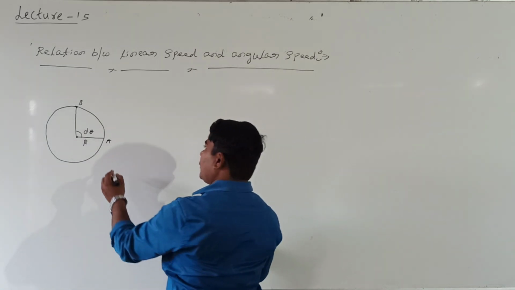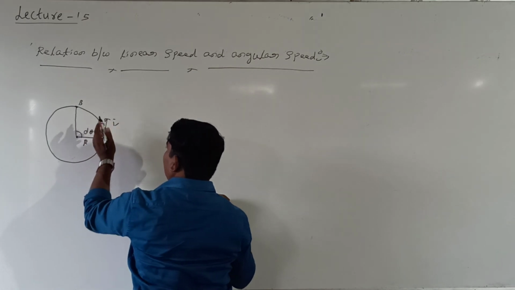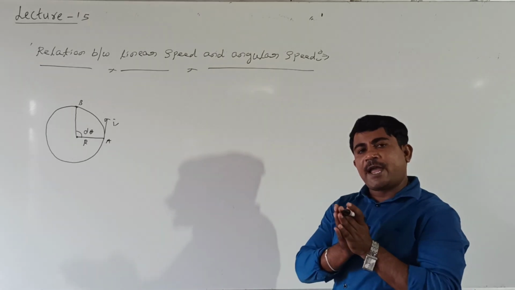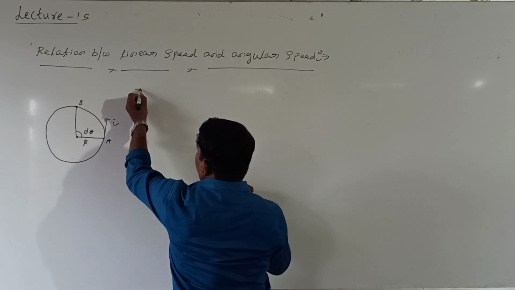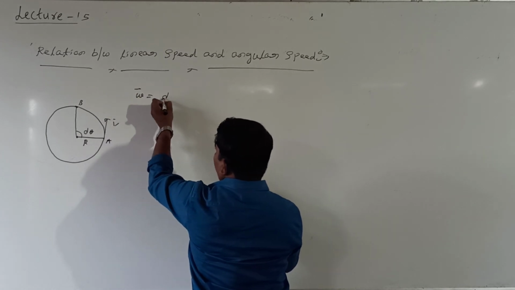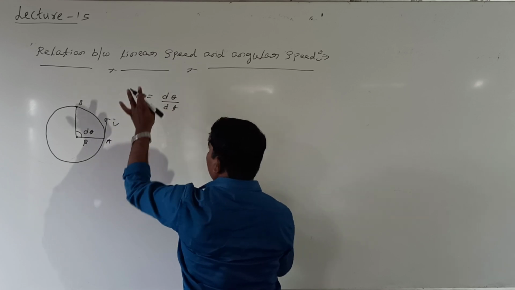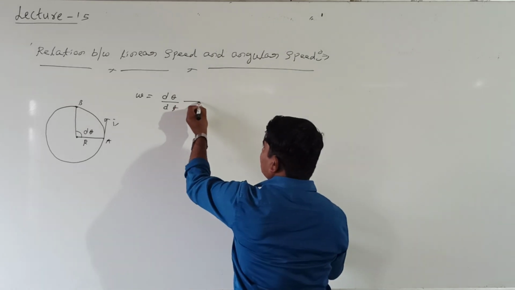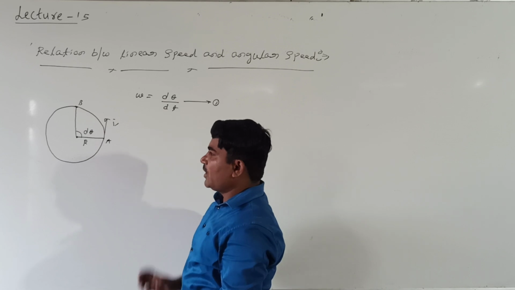At this point, if we draw the tangent line, this represents linear speed v. First of all, we know the angular speed. What is angular speed? Angular speed is the rate of change of angular displacement. Shall I call this equation number 1? But how to define velocity actually?